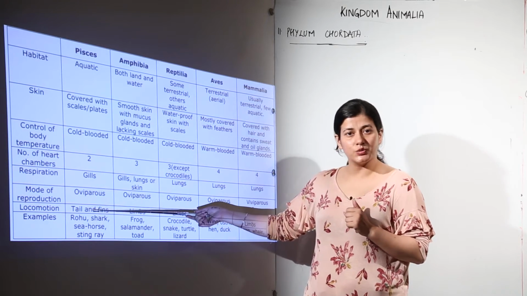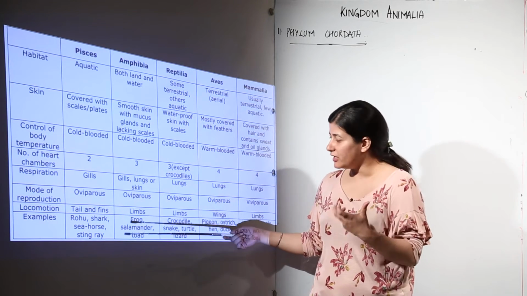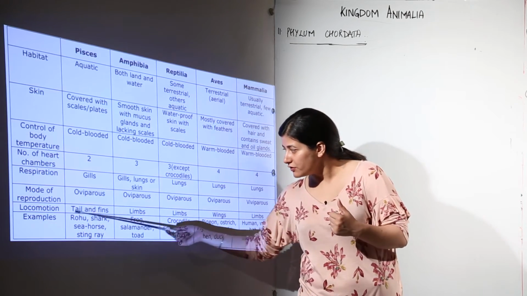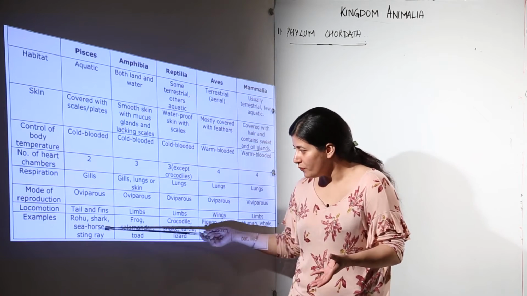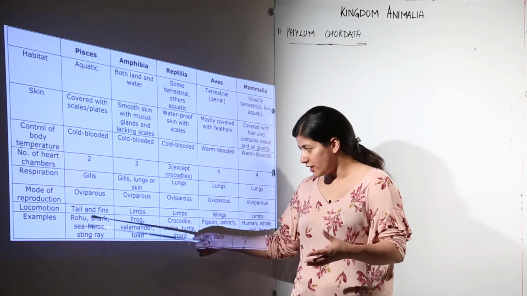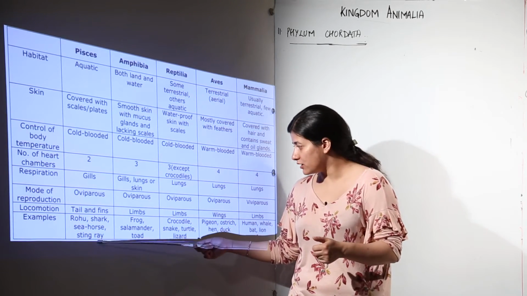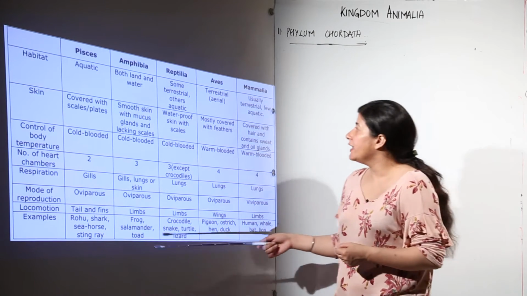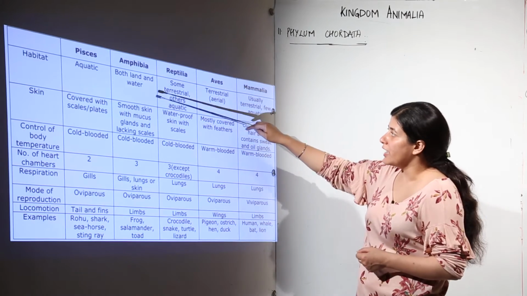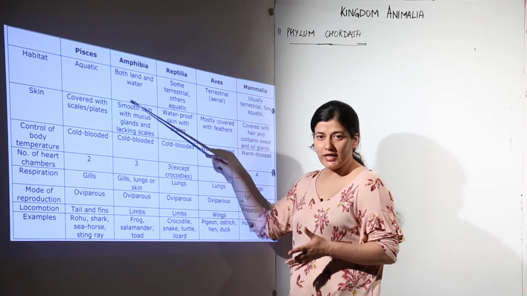There are tails and fins which are present, according to which we study their main body plan, and the examples are given over here. We are now very well aware of their scientific names as well. We have rohu, we have shark, seahorse, that is quite a misleading name but still it is a fish, and the stingray, the poisonous ones.